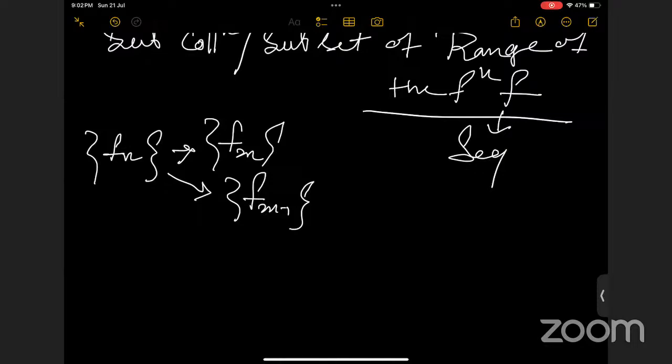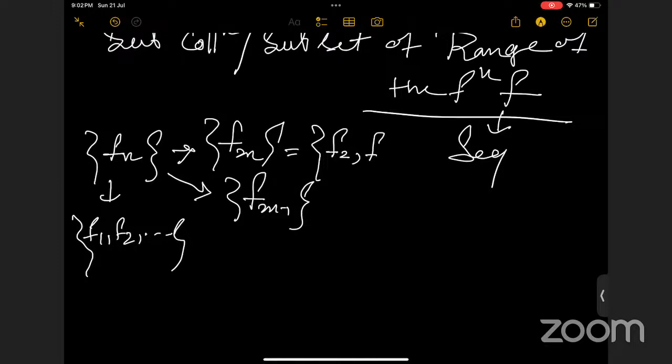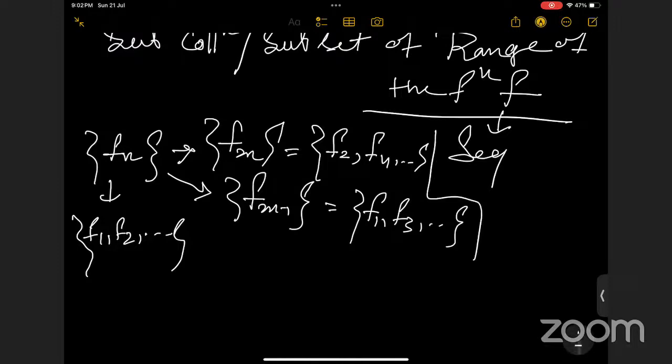Suppose you have F1, F2 and all. Here we have F2, F4 and all, and here we have F1, F3. So this is an example of a subsequence. Again, you can take something like that.